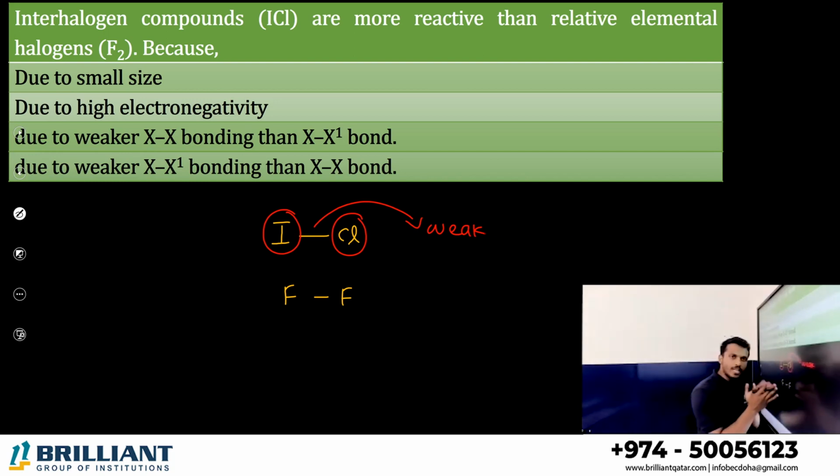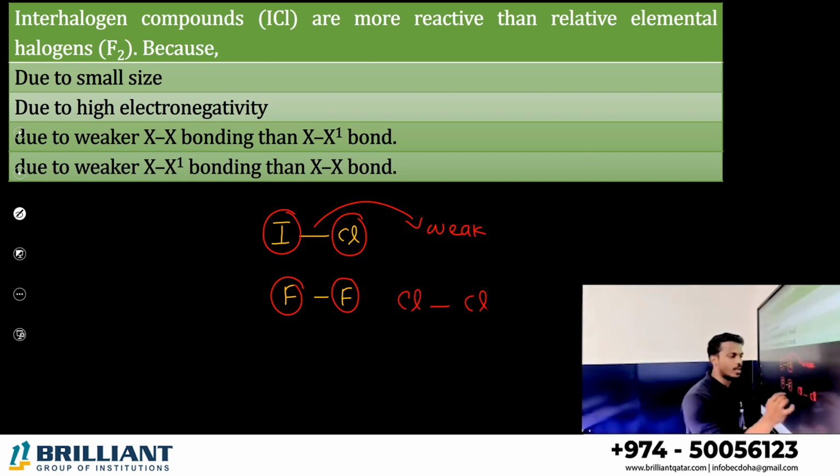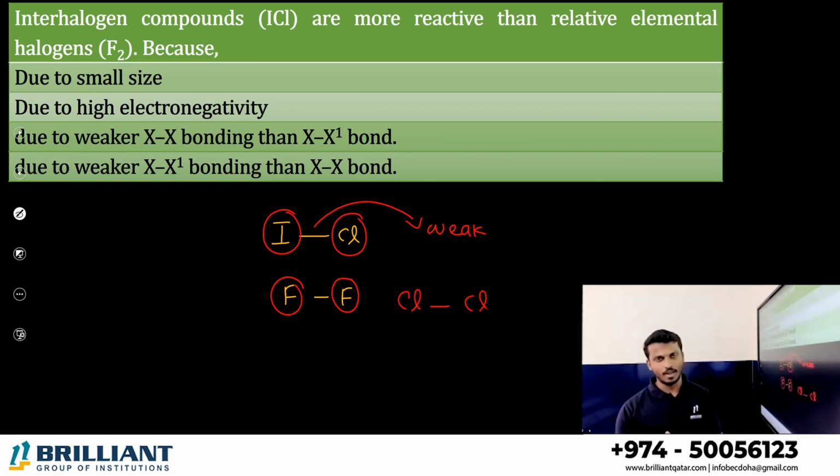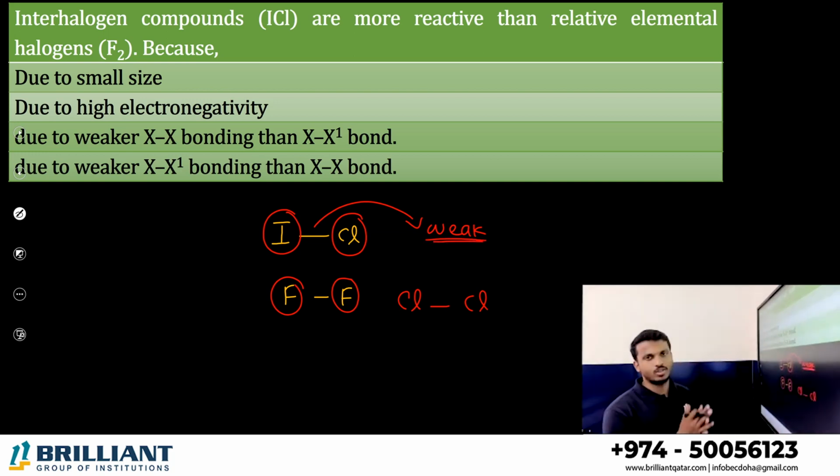But if the bond is between the same halogen, there is no large difference in electronegativity, so the bond can be a little stronger, except fluorine. The fluorine bond is the weakest bond. The chlorine bond will be a little stronger. So interhalogen compounds are more reactive because their bond is weaker, while the dihalogens are a little stronger except fluorine. So what is the answer?